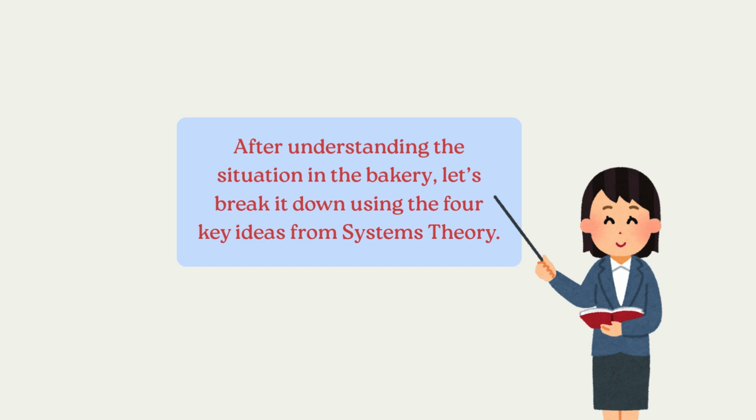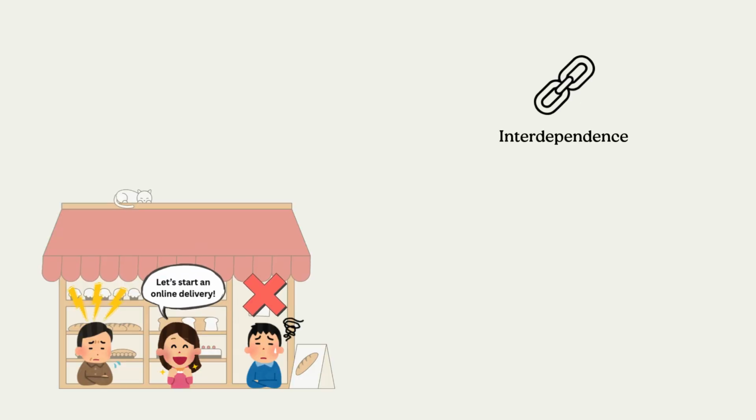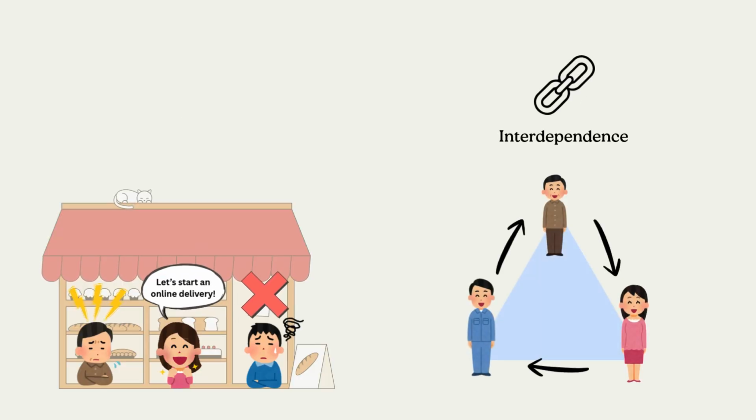After understanding the situation in the bakery, let's break it down using the four key ideas from systems theory. In this story, interdependence means that one person's actions affected everyone else. When the sister introduced a new change, it didn't only impact the workflow, it increased the brother's workload and added emotional pressure on the father as well.